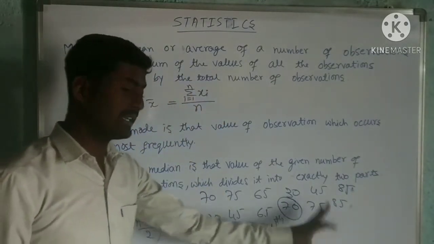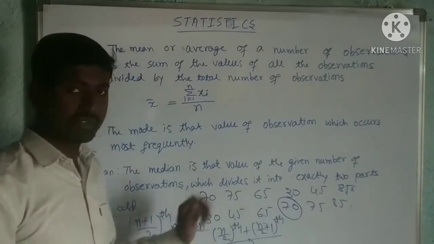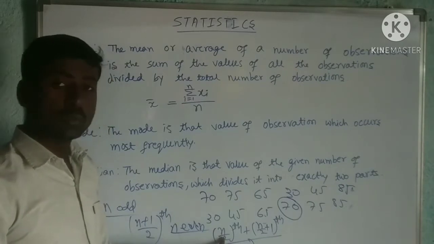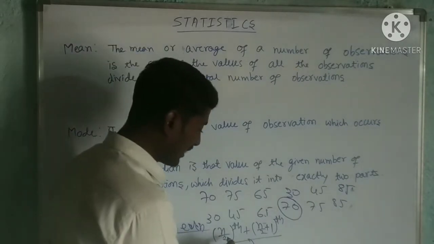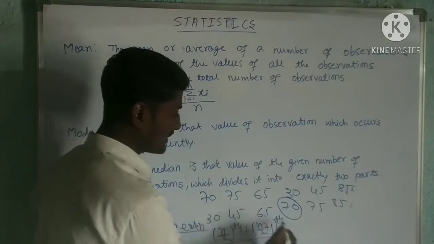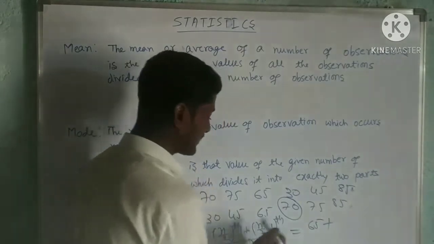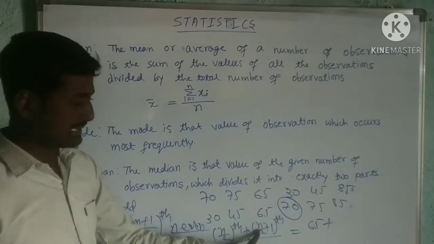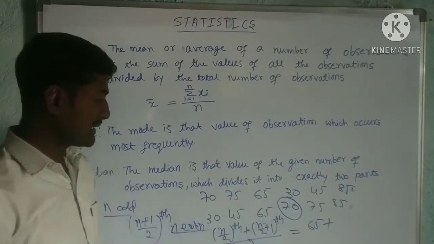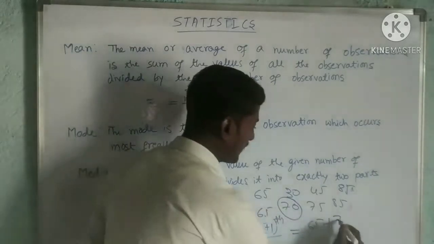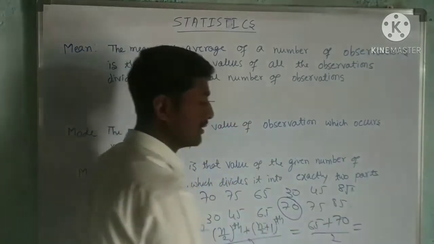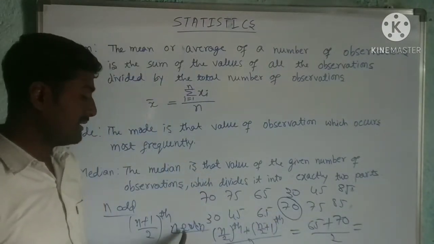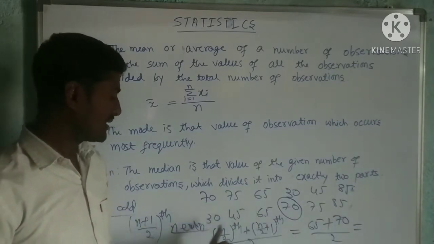I arranged them in ascending or descending order. That is very important. First, substitute n equal to 6. 6 divided by 2 is 3. So the third observation, 1, 2, 3, is 65. 65 plus, next, n equal to 6, 6 divided by 2 is 3, 3 plus 1 is 4. The fourth observation, 1, 2, 3, 4, is 70, divided by 2. So you calculate this, and that will be the median when n is even, when the number of observations is even.